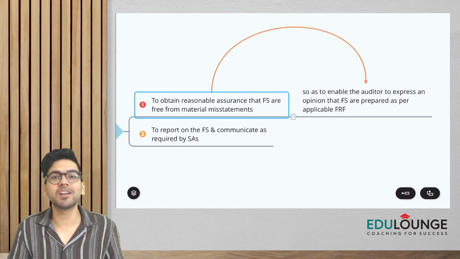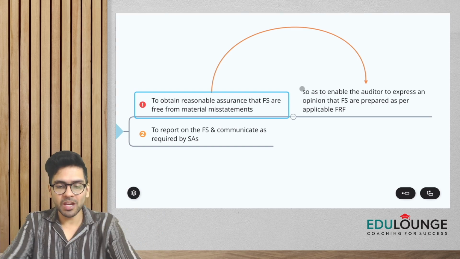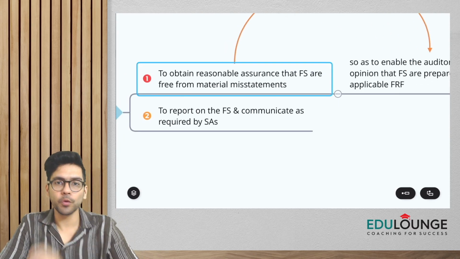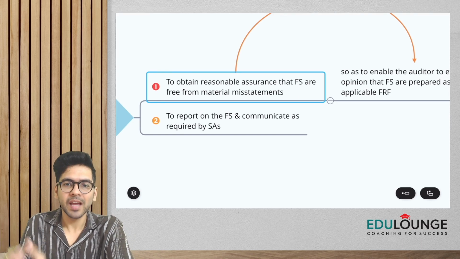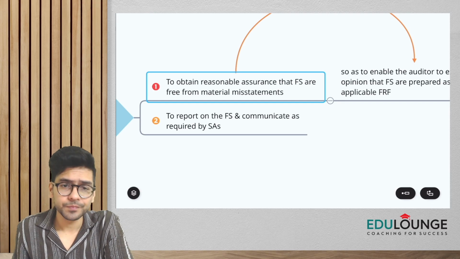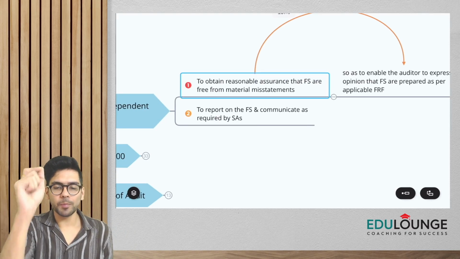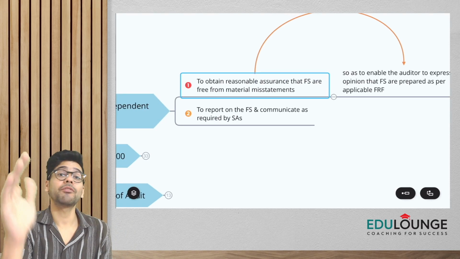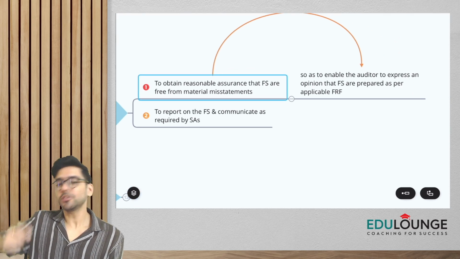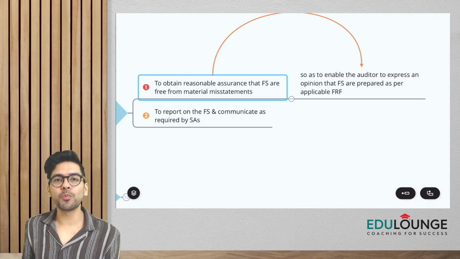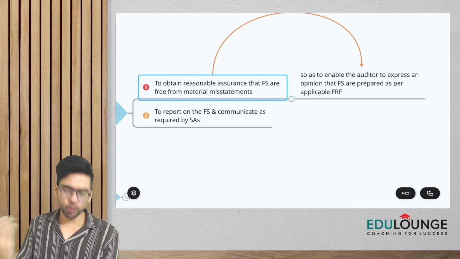But then our objective doesn't end here, guys. After doing this, you all know that we have to give written assurance reports, right? So we have a point to report on the financial statements. We are going to give a report, and this report is going to serve as a communication, guys, as required by standards on auditing. Okay, so this is the objective of the independent auditor. Again, guys, number one, to obtain reasonable assurance that financial statements are free from material misstatements. Okay, and why would you obtain reasonable assurance? So that it enables the auditor to express an opinion on whether the financial statements have been prepared in accordance with the applicable FRF, and finally to report.